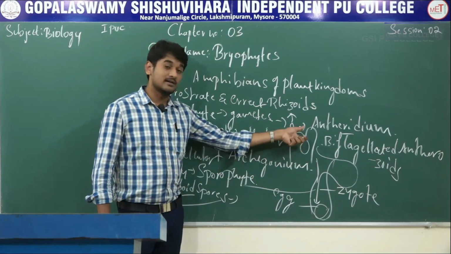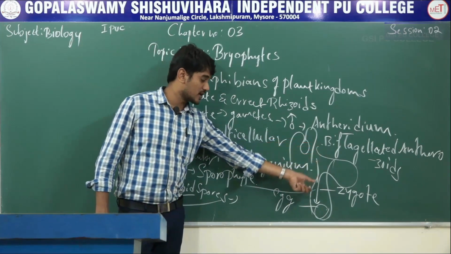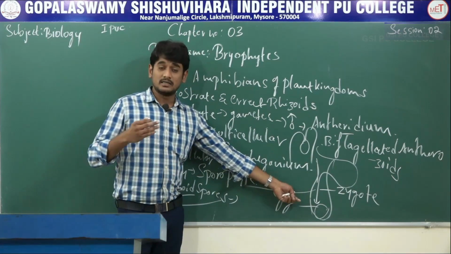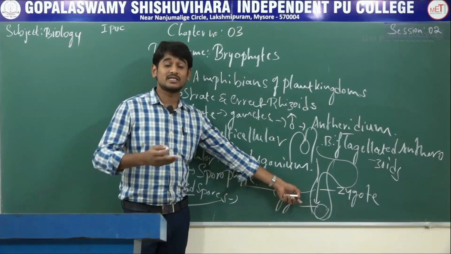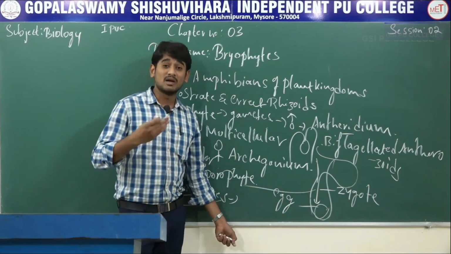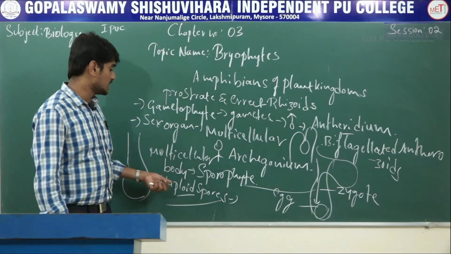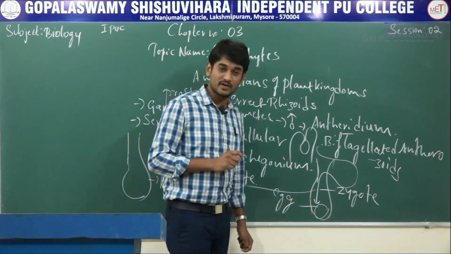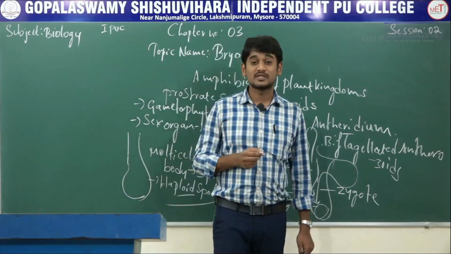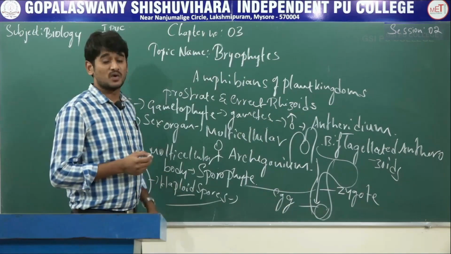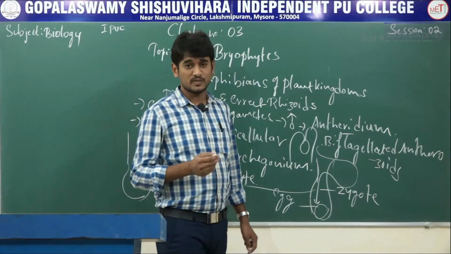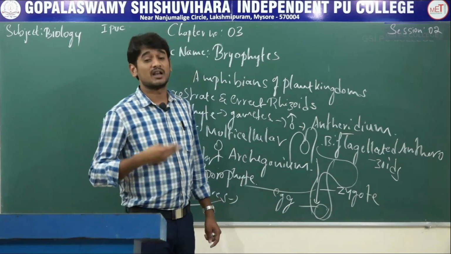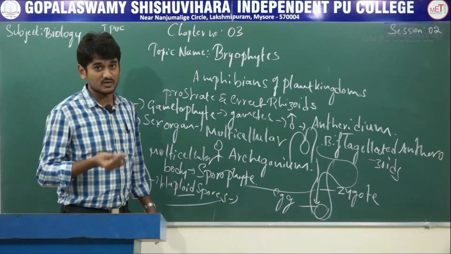When anthrozoids are released into water, they come in contact with the egg and fuse to form a zygote. The zygote does not undergo reductional division immediately, but later develops into a multicellular body called sporophyte. This sporophyte is not free living. It is attached to the photosynthetic gametophyte because it derives nourishment from it. Some cells of the sporophyte undergo reductional division, which means meiosis, to produce haploid spores. These spores germinate to develop into new individuals, or new gametophytes.